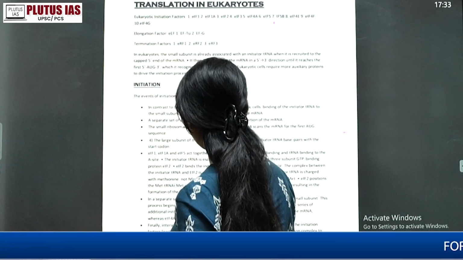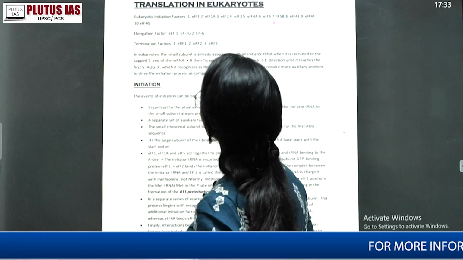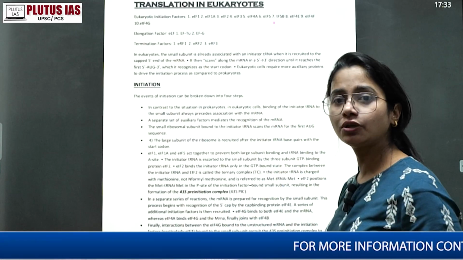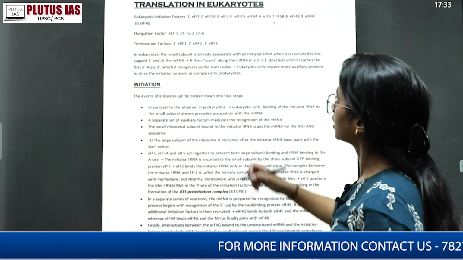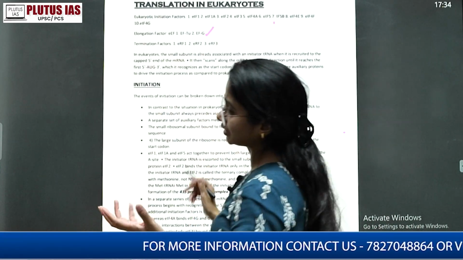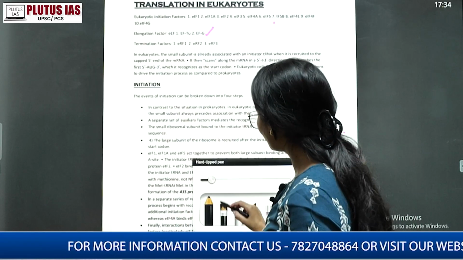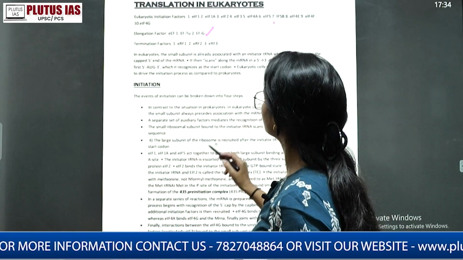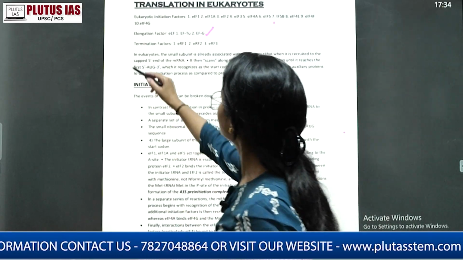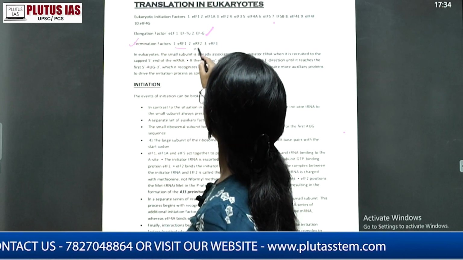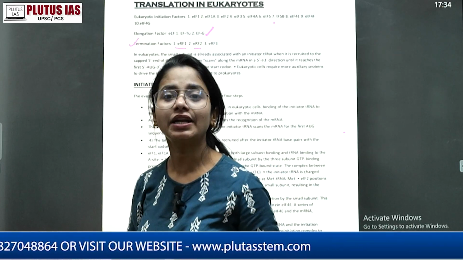Similar eukaryotic elongation factors, that is your EIF1, EFTU and EFG, that are your elongation factors. Simultaneously, I have just mentioned them so that it will be a little easier for you to remember at one point. Then the termination factor, ERF1, ERF, that is the termination factor, that means releasing factor, right?